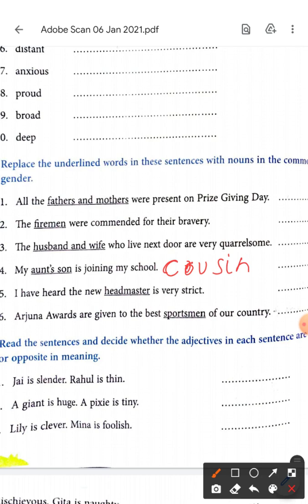I have heard the new headmaster is very strict. Headmaster is male. Suppose it is a lady. Then what will we say? Headmistress. But if I don't know whether it is a male or female, then what will I say? The principal.